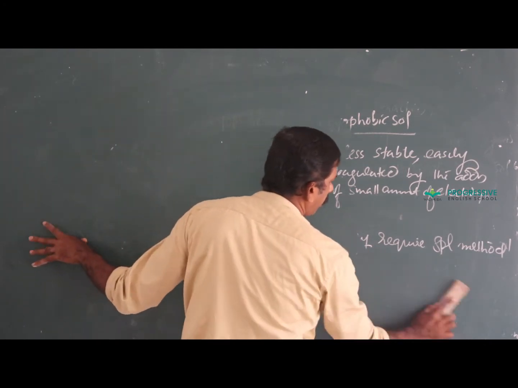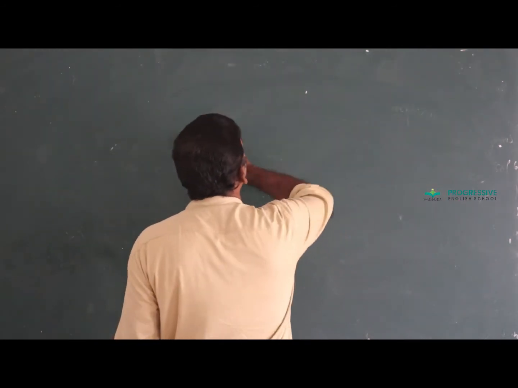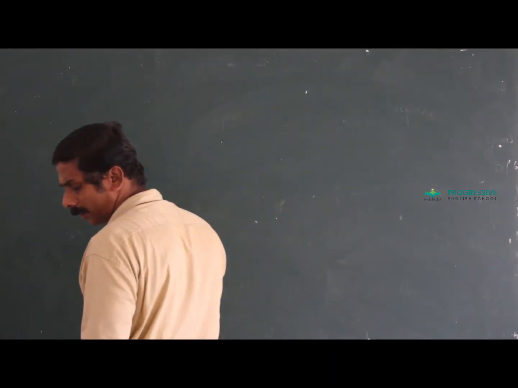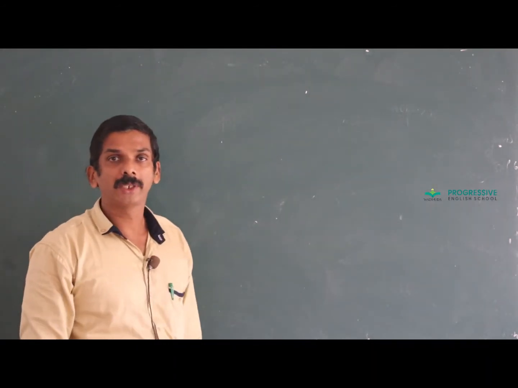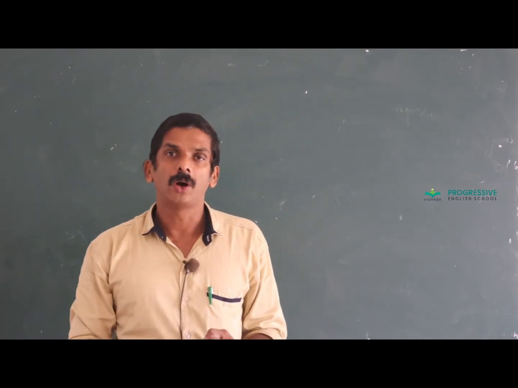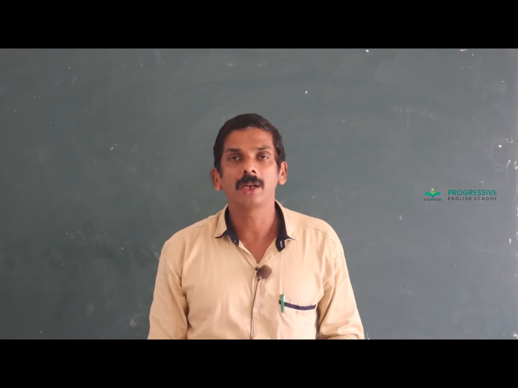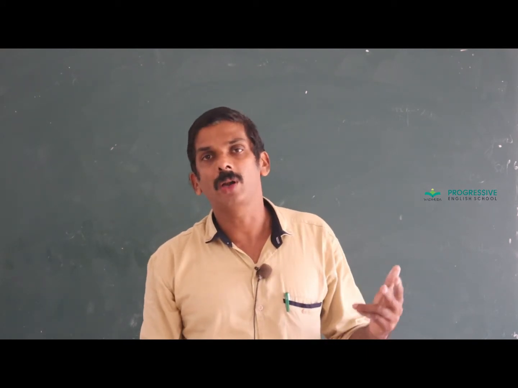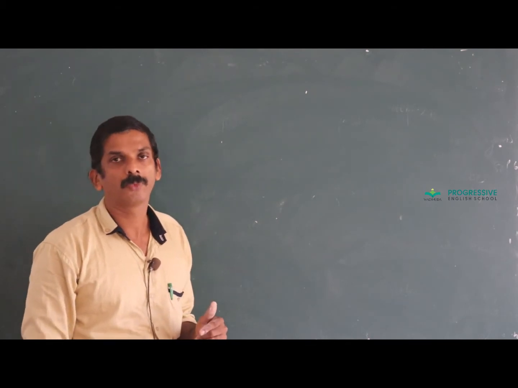This is the second type of classification of colloids. The first classification is based on the physical state. We get 8 groups such as solid sol, aerosol, gel, emulsion, liquid aerosol, solid foam and foam. 8 groups are there.